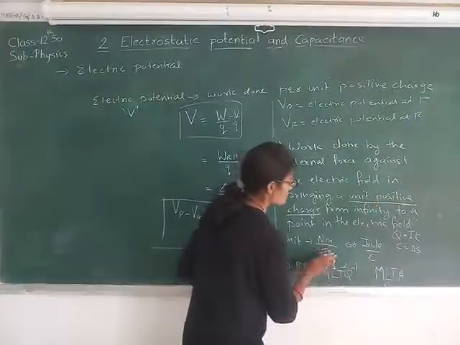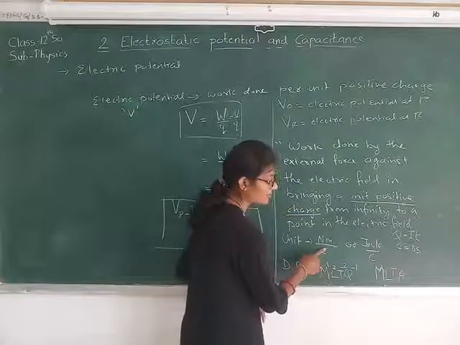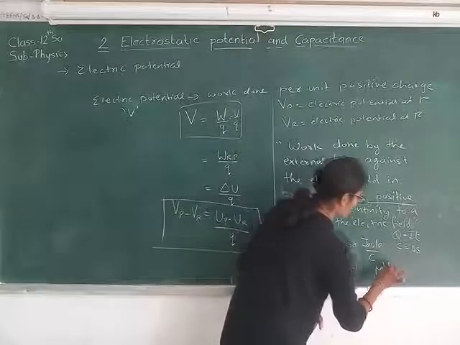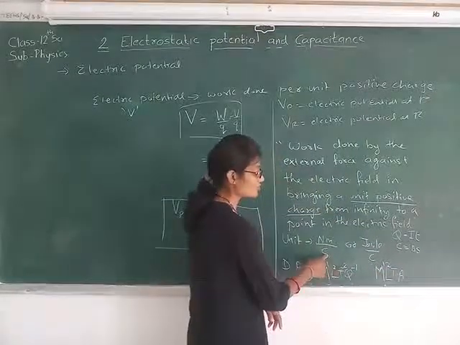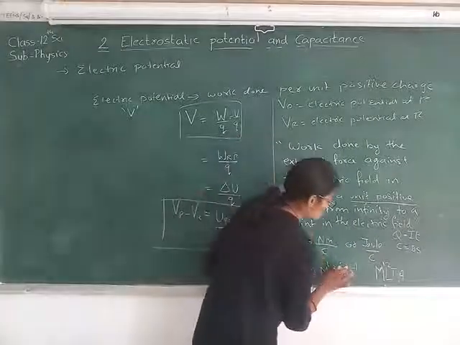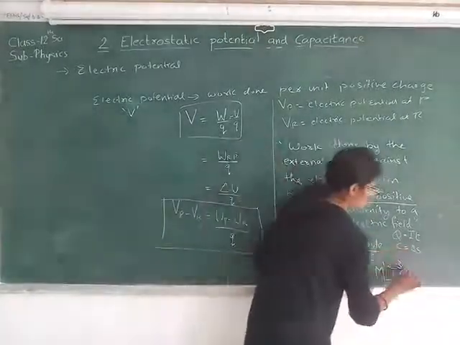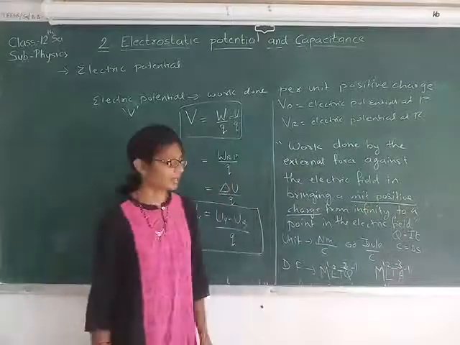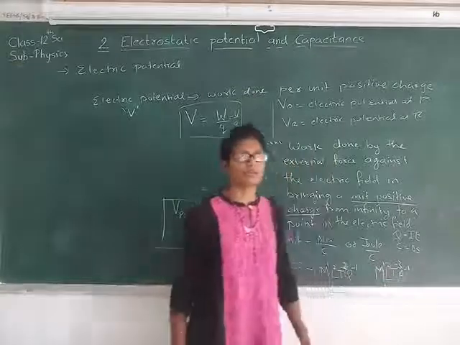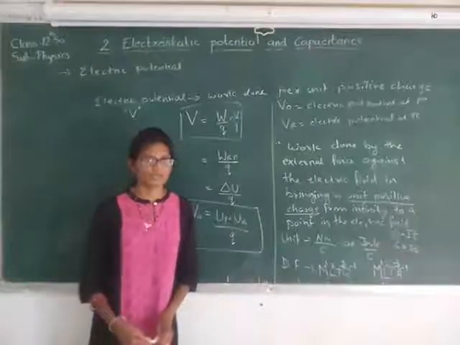So you can replace this Coulomb by ampere second. So in the denominator we have ampere. This remains as kg meter square. Here we have second also, so one more second, so in the denominator we have second cube, so here it will be minus 3. And for ampere in the denominator you will have minus 1. So the dimensional formula is M1, L2, T minus 3, A minus 1. So you may note down this definition, formula, unit and dimensional formula.